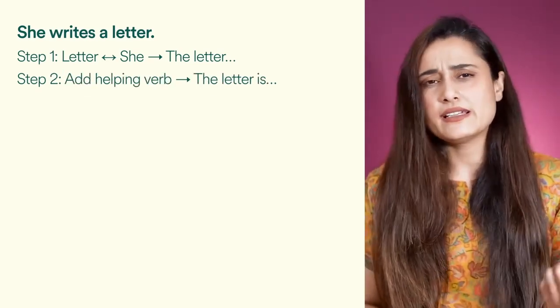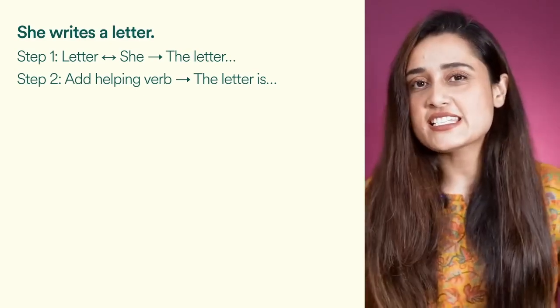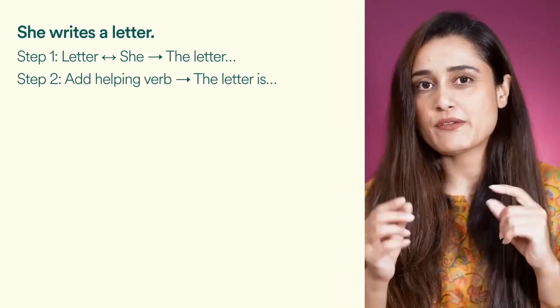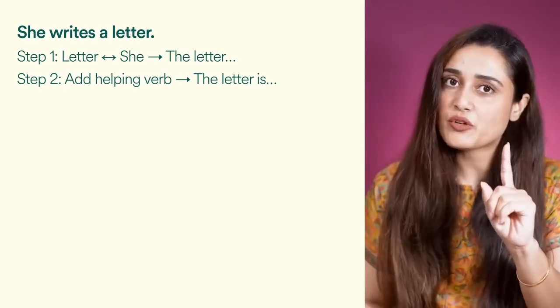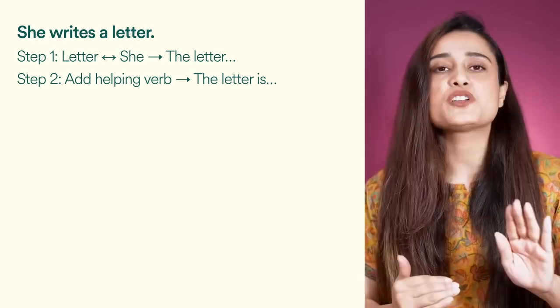Step number 2, adding the helping verb, which is: the letter is. Because the sentence is in simple present tense, that is why we use the helping verb is. And don't worry, I have a table for you. It will appear the moment I finish these 4 steps.